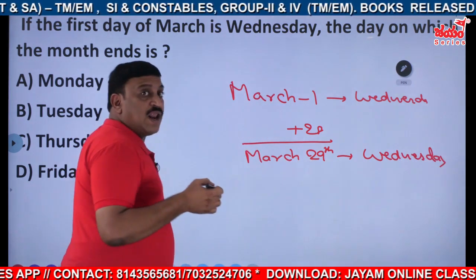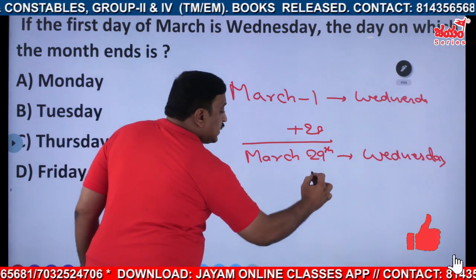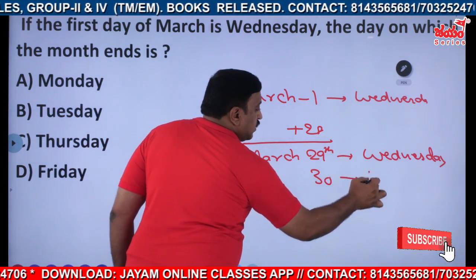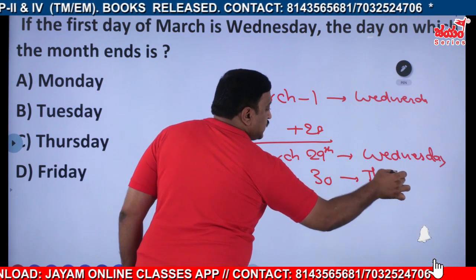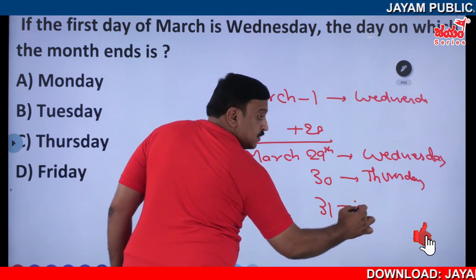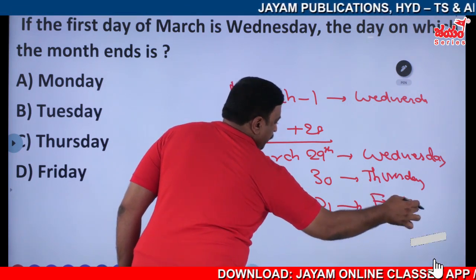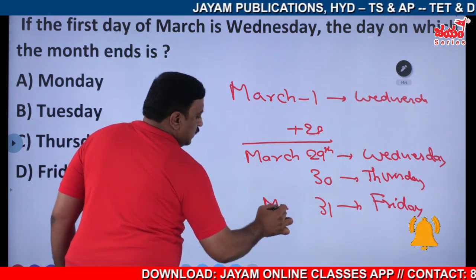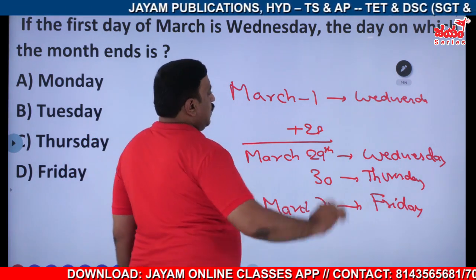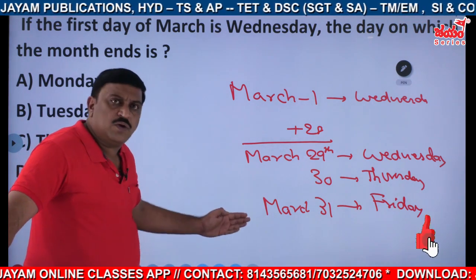And we need the last day, that is, the month ends. So the 30th will be on Thursday, right? Wednesday means the next day is Thursday, and the 31st is Friday. That is March. I think you understood this one.